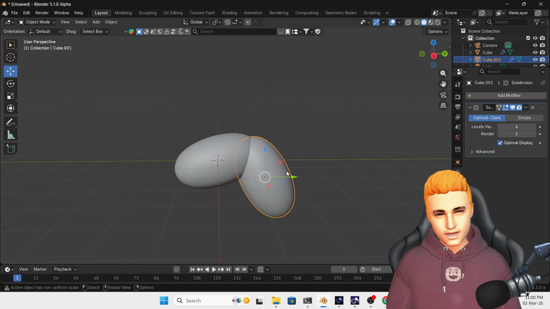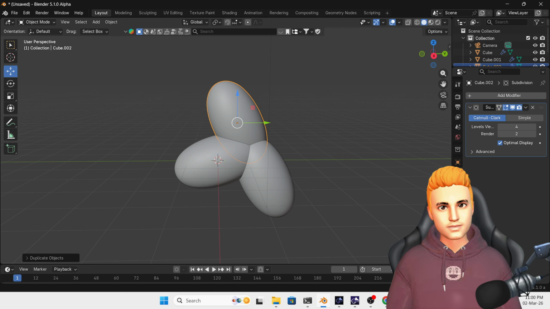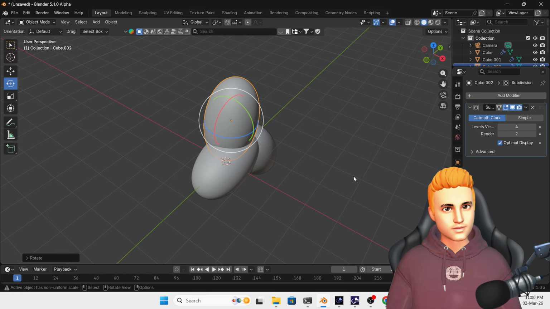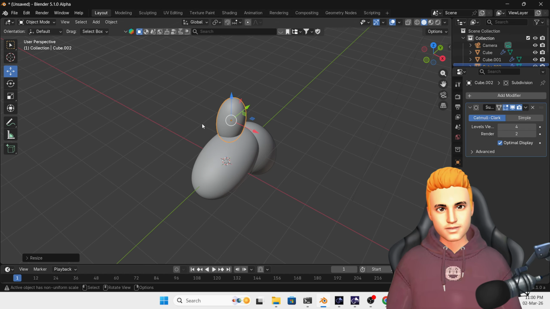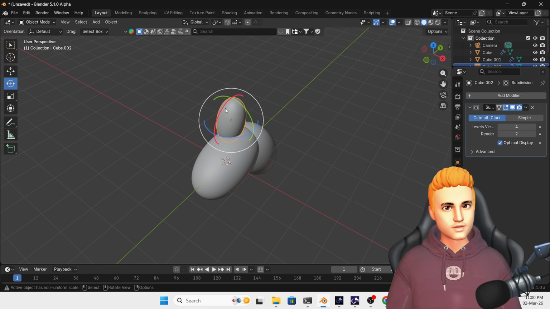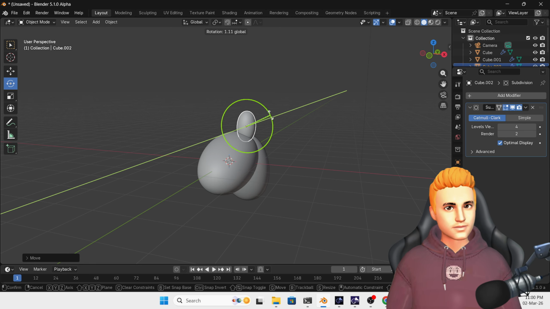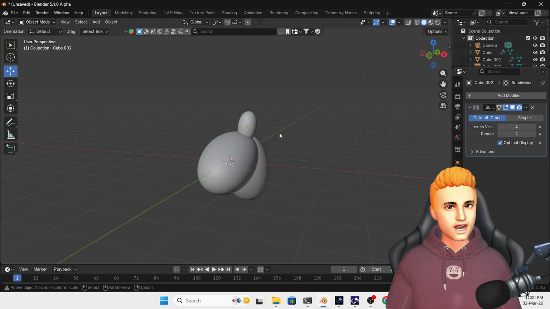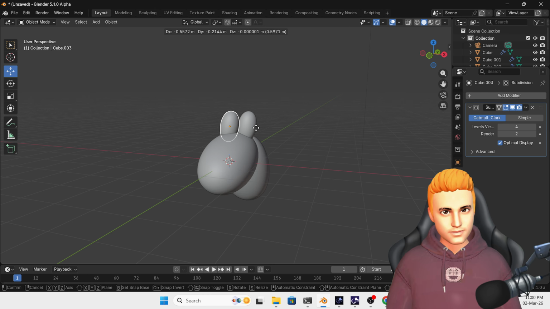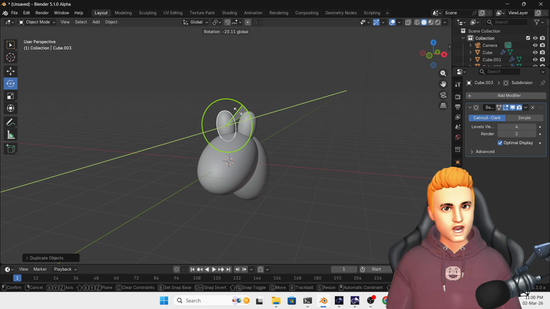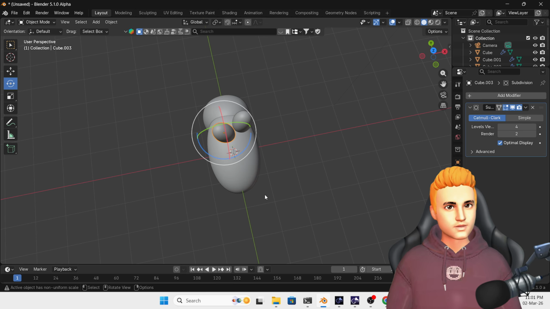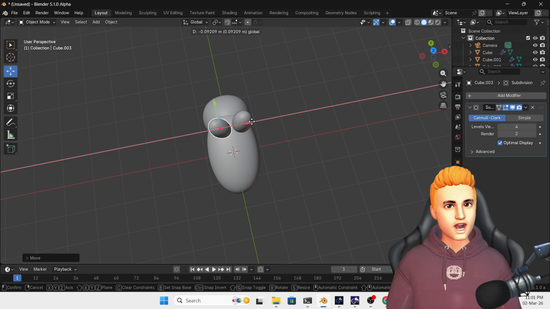And then again, I'm going to press Shift D to duplicate, and I'm going to make ears of this horse like this. And I'm going to put it like this here. So these are the ears of the horse. A little bit. I'm going to press Shift D, and then again I'm going to rotate it like this. So this is going to be our horse ears.